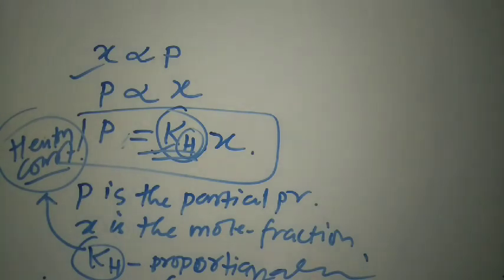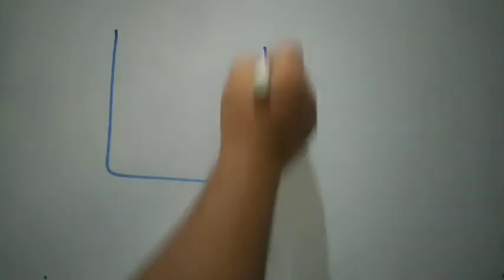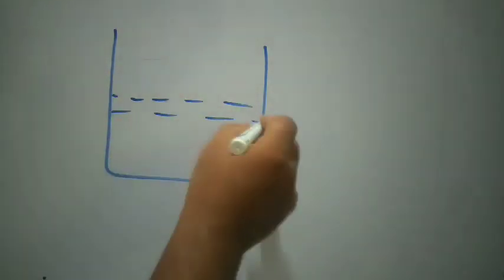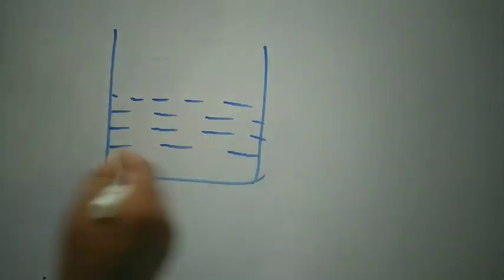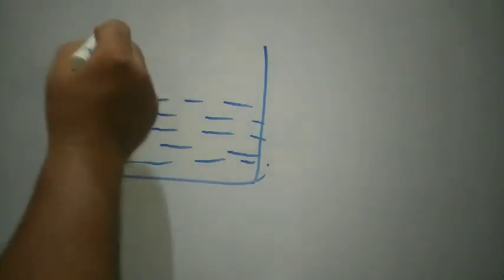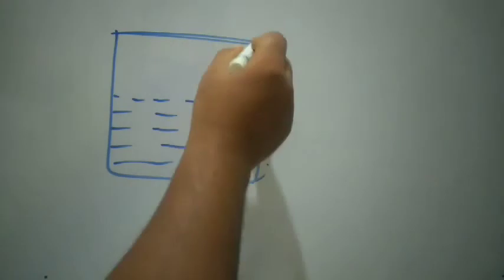Now we will read about the effect of temperature and pressure on the solubility of a gas in a liquid. So let's have a look. Suppose this is a liquid stored in a beaker, and this is the piston.